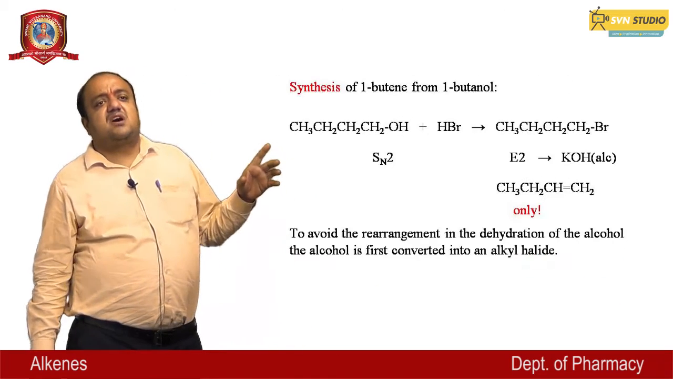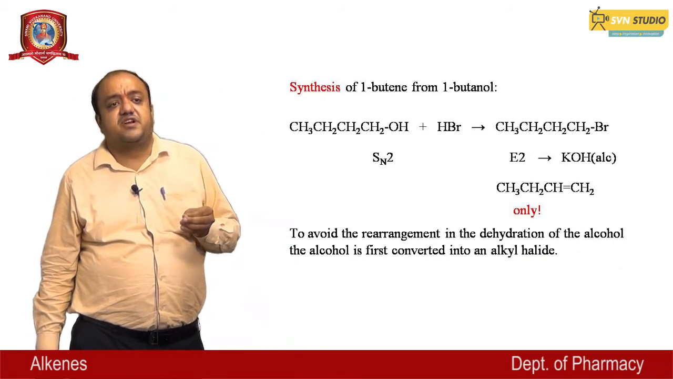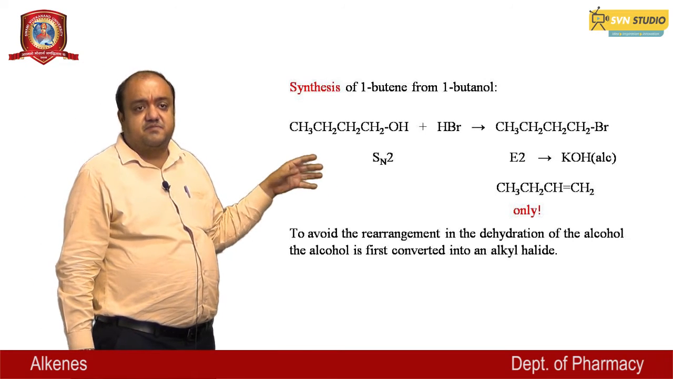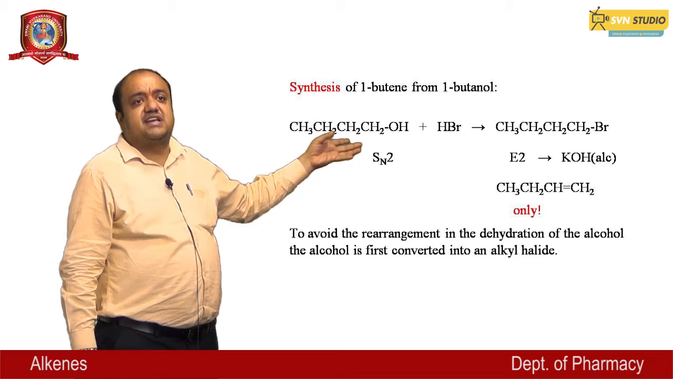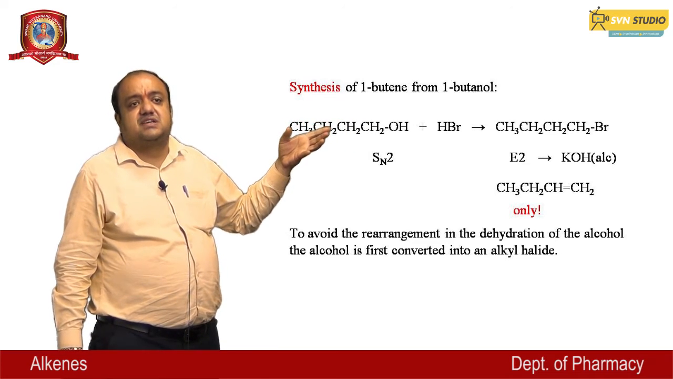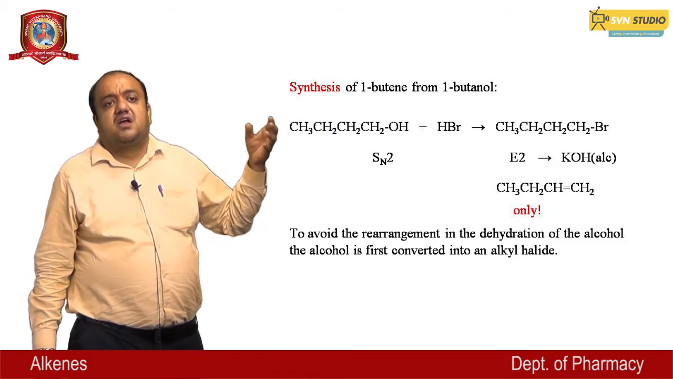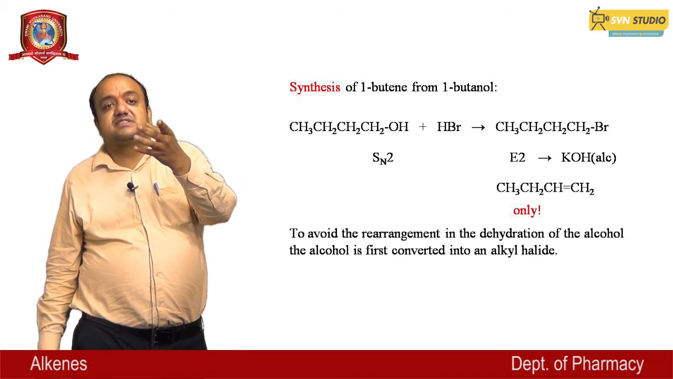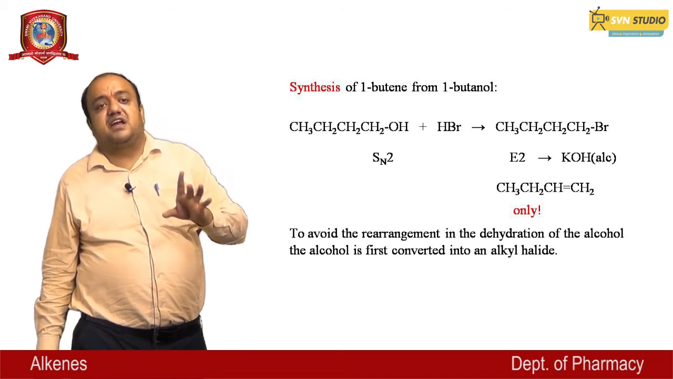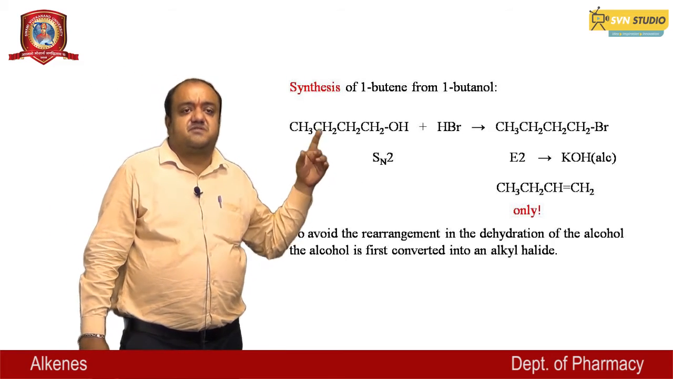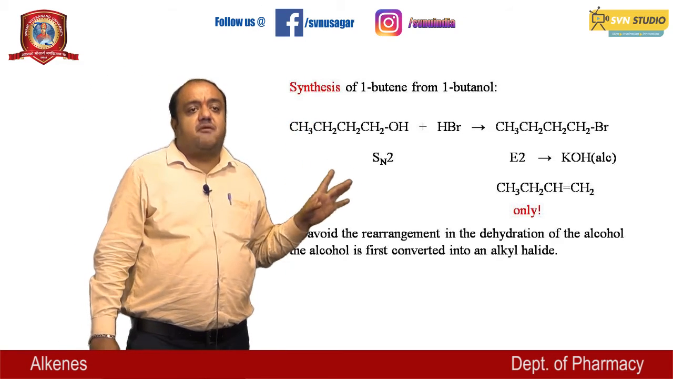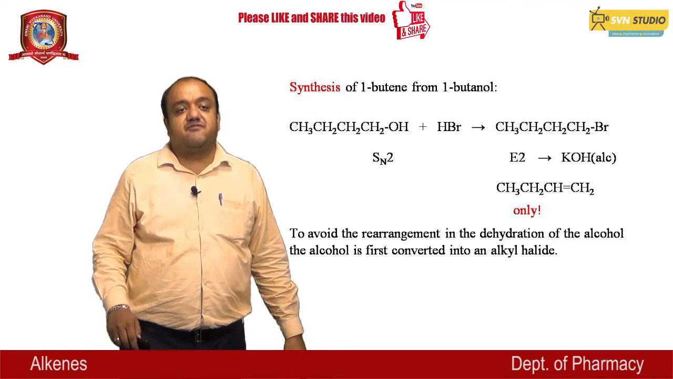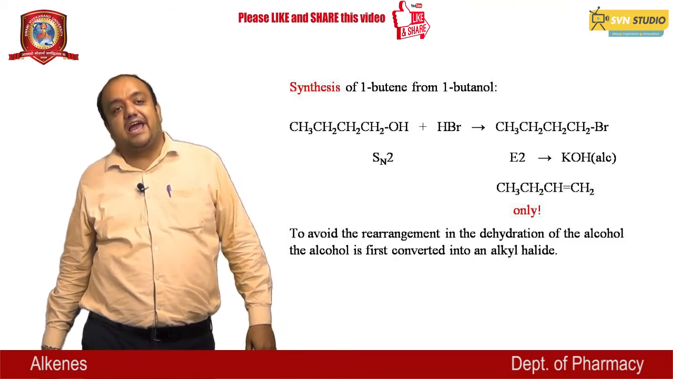The synthesis of 1-butene from 1-butanol. This is an SN2 mechanism, presenting here CH3CH2CH2CH2OH, butanol, which is reacting with HBr and gives the alkyl bromide, then the E2 reaction with alcoholic KOH. And the last one is this 1-butene is found. To avoid rearrangement in the dehydration of alcohol, it is first converted into an alkyl halide.